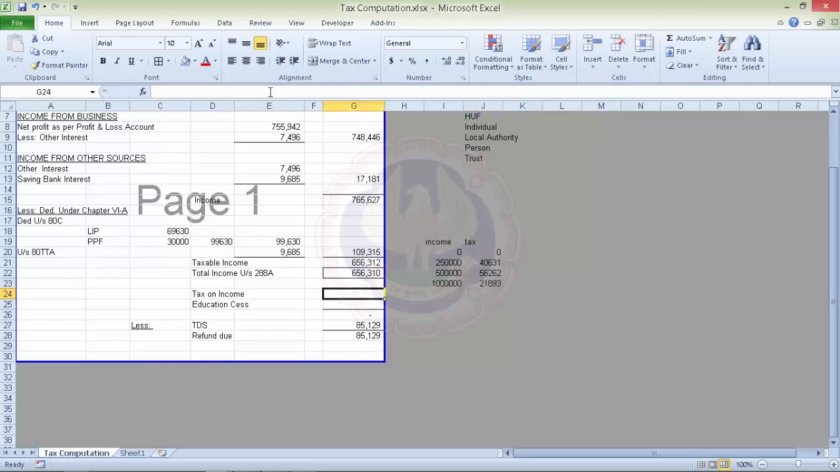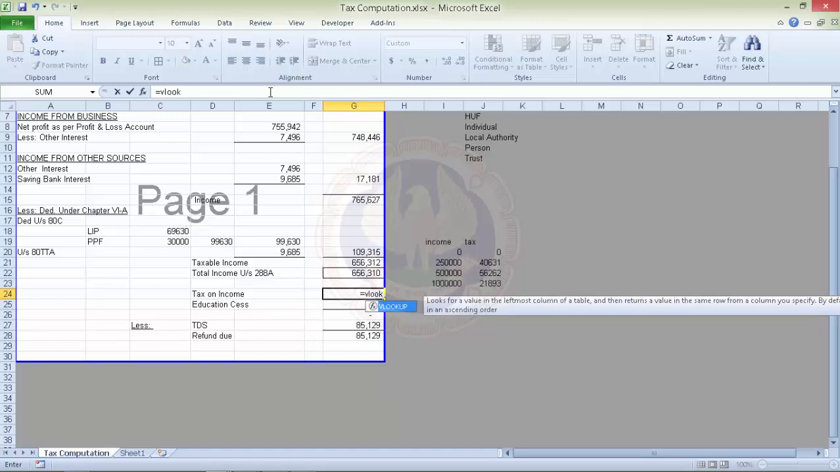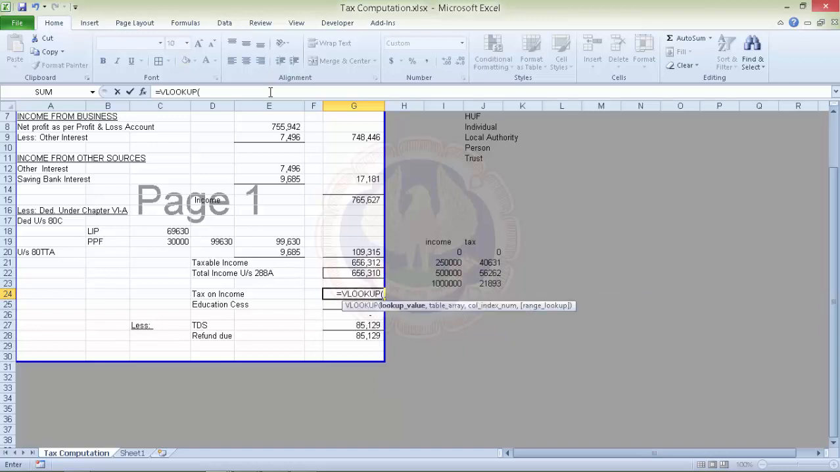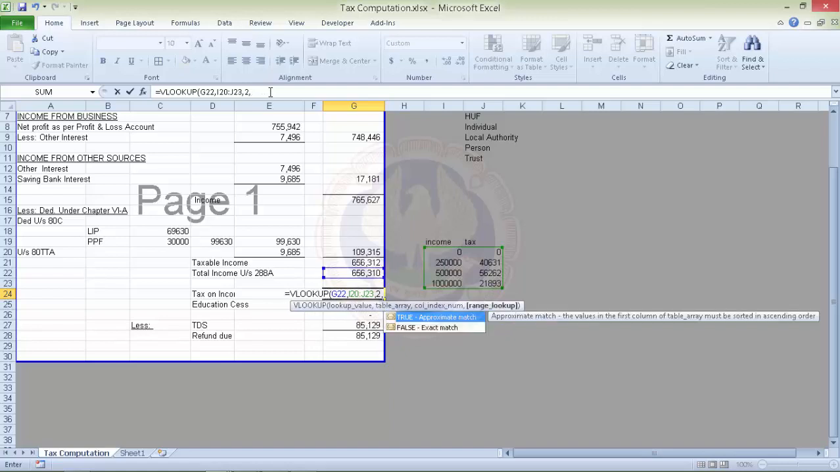Now to calculate income tax, we use the VLOOKUP formula. The VLOOKUP syntax is what to find, where to find it within this array, and the result has to come from the second column, and what we need is approximate match. So we could use the value 1 or we could write true.